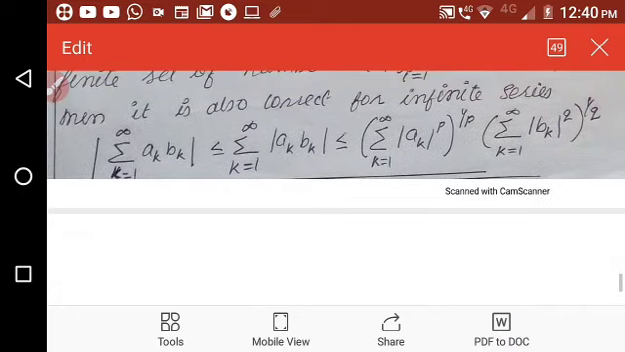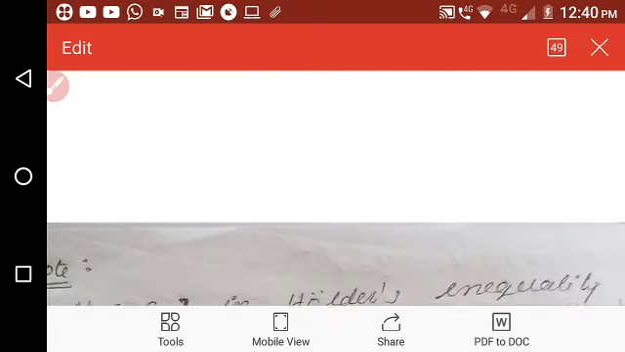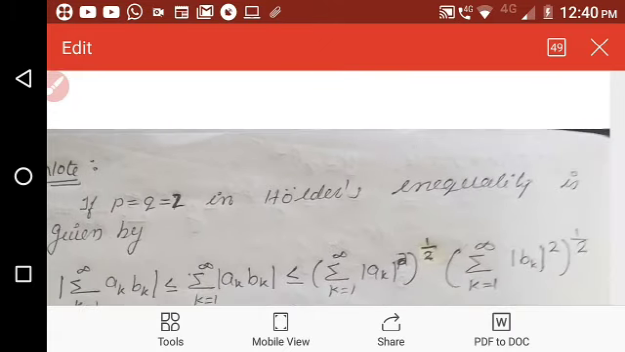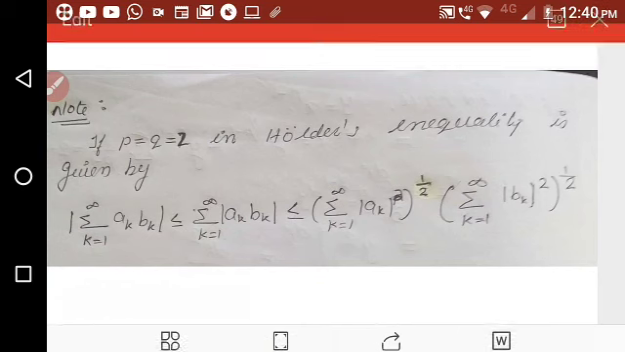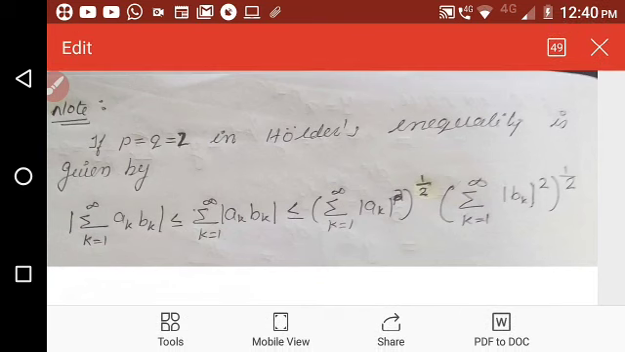And for a particular value of p and q, that is p equal to 2 and q equal to 2, we have this: modulus of sigma k equal to 1 to infinity ak bk is less than or equal to sigma k equal to 1 to infinity modulus of ak bk, which is less than or equal to the product of the two norms. This is known as Schwarz's inequality. Okay.